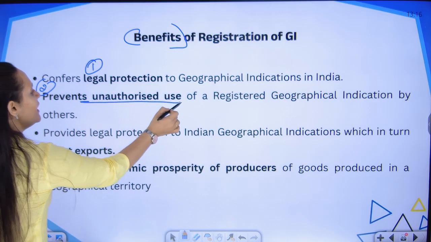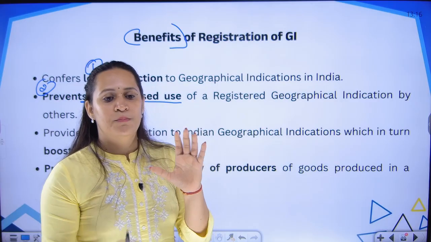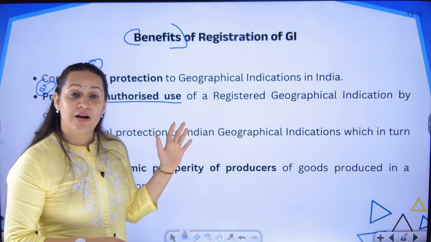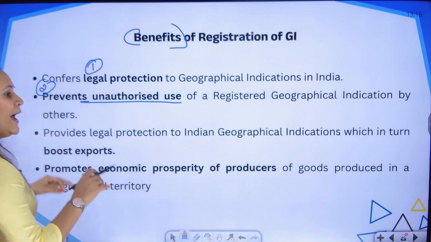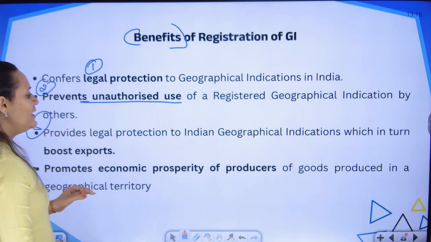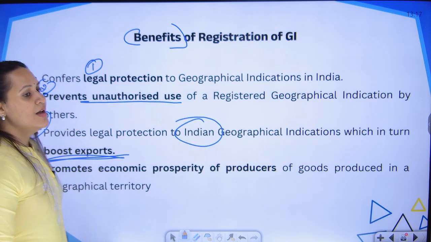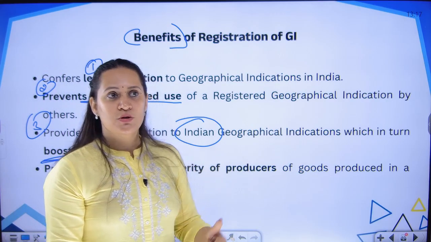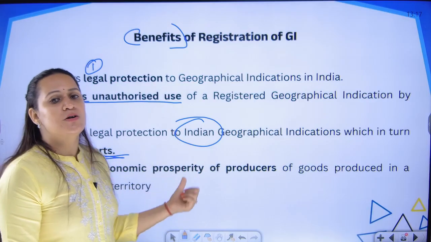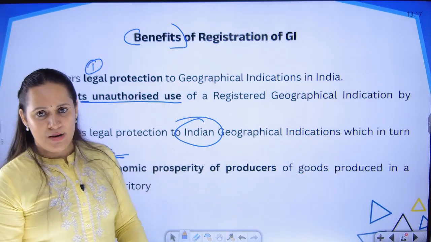Second one, it prevents unauthorized use. Somebody who is not an authorized user, somebody who does not belong to the people who have filed the application for protection, is not permitted to sell the products. So, unauthorized use of the products is going to be stopped and only genuine goods are going to be there in the market. Third, to provide legal protection to the Indian geographical indication, which in turn will improve the exports. If you protect the Indian goods, if you give them that recognition, then at the international level it is going to add value and the exports can be increased, and also you can seek protection at the international level if you are protecting them in India.